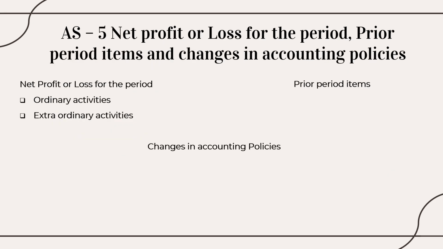Moving on, AS 5 talks about three things: net profit or loss for the period, that is the current period, right? And prior period items, that is previous year period. And finally, it talks about changes in accounting policy, right? Let's get started with the first one, net profit or loss for the period.